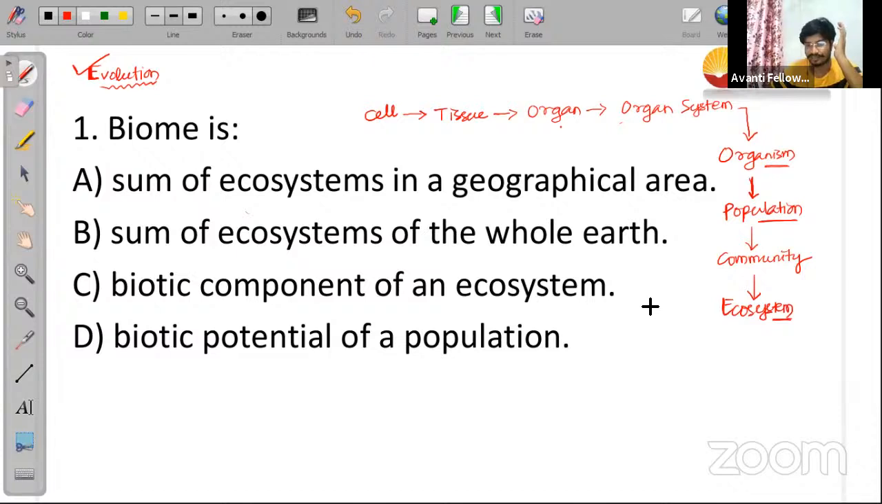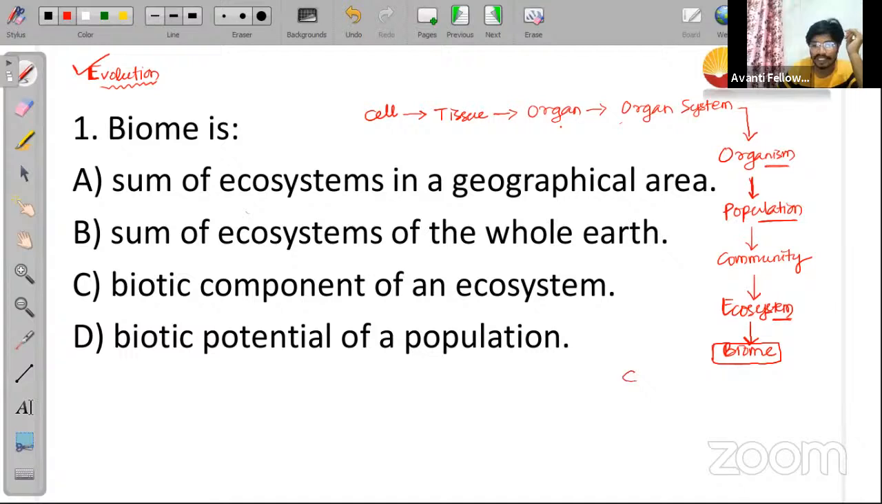Grassland ecosystem, pond ecosystem, river ecosystem, different types of ecosystems are there, right? Now, different ecosystems combine together in a given geographical area and form a biome. What will it form? It will form a biome. And these biomes are going to form the biosphere at later stages.